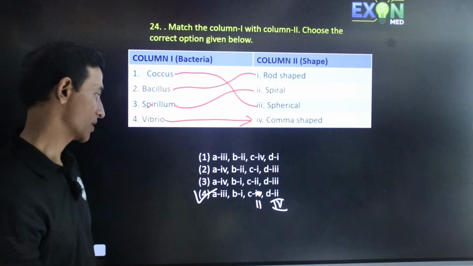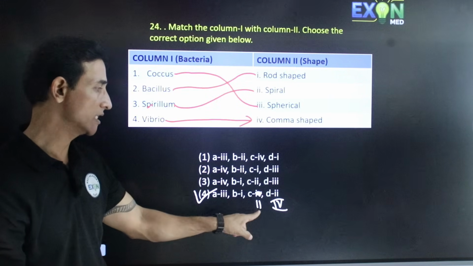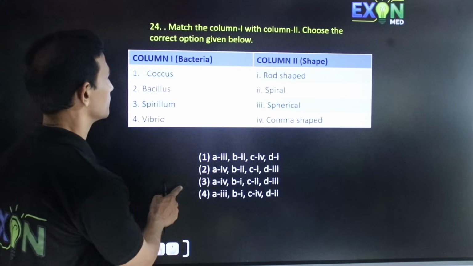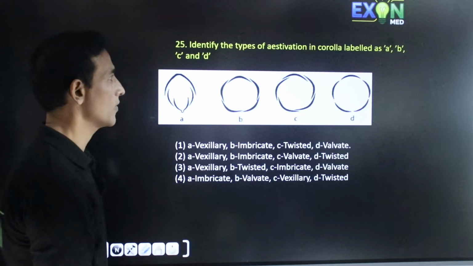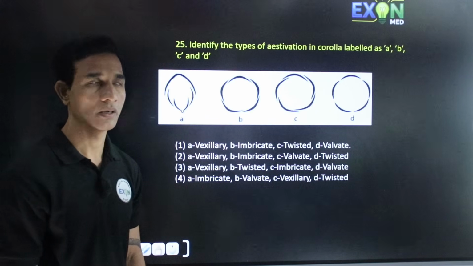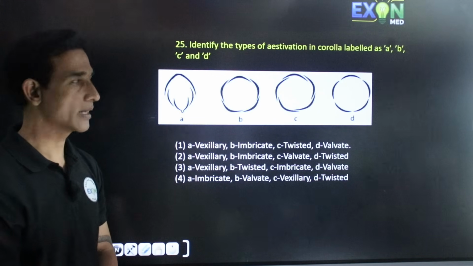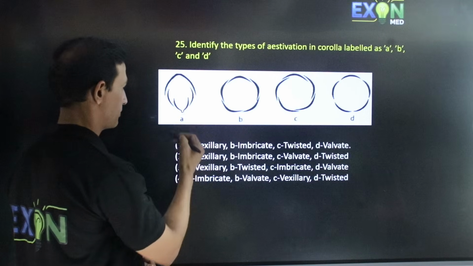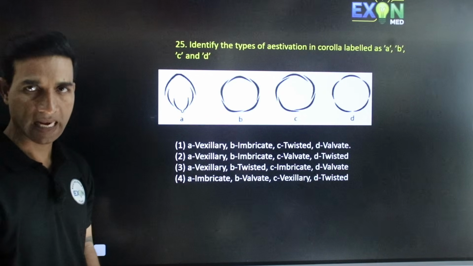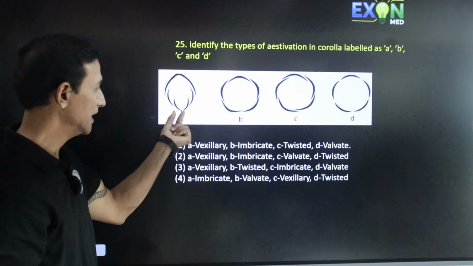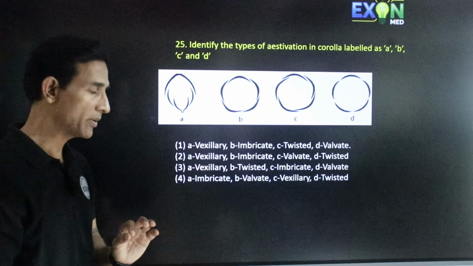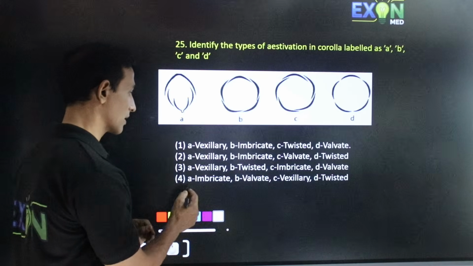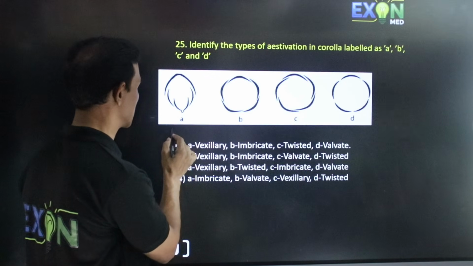So this will be the correct option: A3, B1, C2 and D4. Next question. Identify the type of estivation in corolla labeled as A, B, C and D. Whenever you find a large petal called standard, with wings and keel, that is the important feature of the Papilionaceae family. So the correct option here for the first one is vexillary.